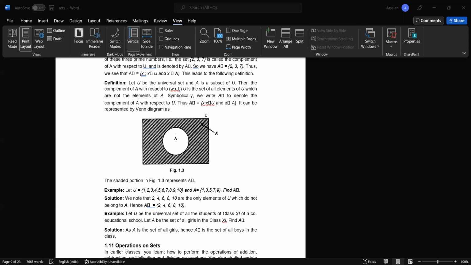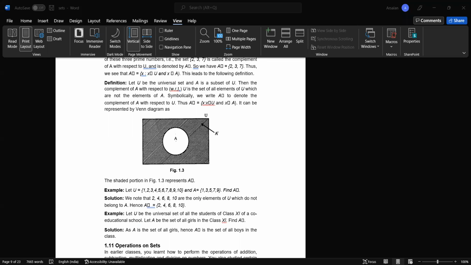The intersection symbol is an inverted U shape, but its width is larger than a particular U. The shaded portion between A and B is the intersection of A and B, and it contains the common elements found in both sets. So A intersection B is equal to {X such that X belongs to A and X belongs to B}, which says that the element is going to be in set A and also in set B.